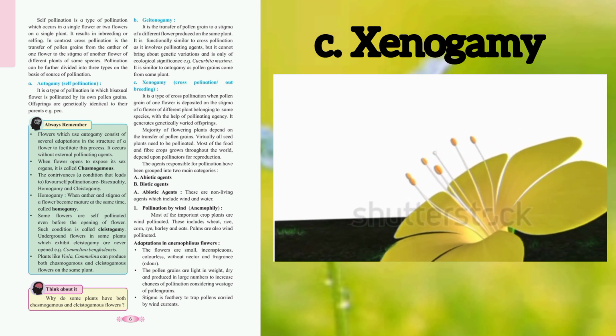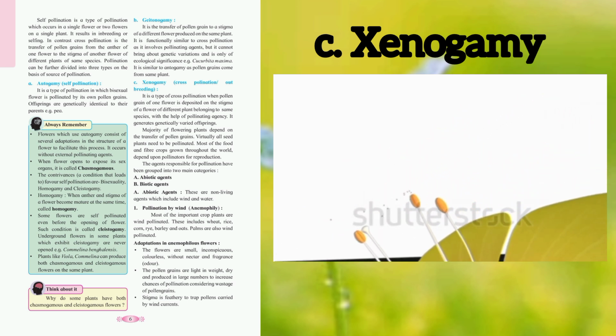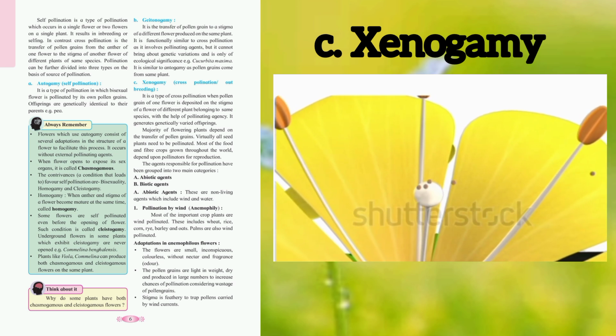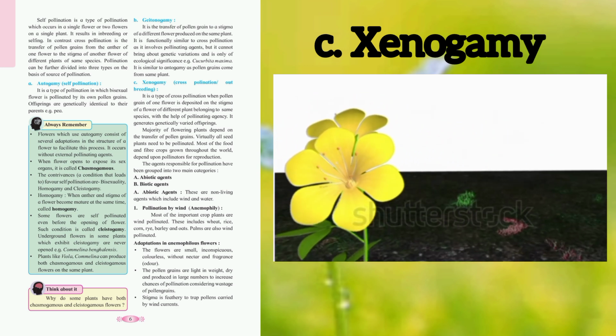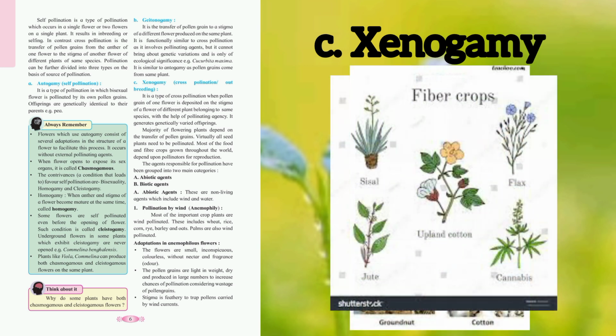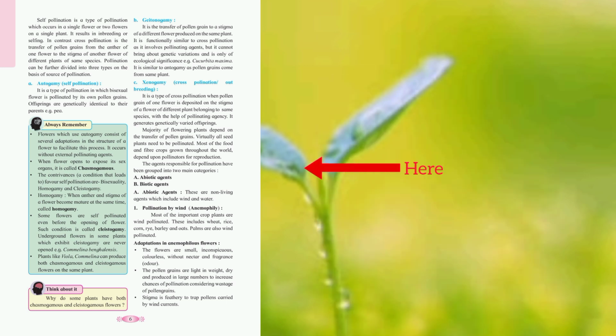In xenogamy, pollen from a flower of one plant lands on the stigma of a flower on another plant of the same species. This brings genetic variation, which is very important for evolution and survival. Most crop plants depend on cross-pollination. For example, food crops, fiber crops, and flowering plants all need pollinators to carry pollen from one plant to another. Who helps in pollination? Pollination agents are divided into two types.